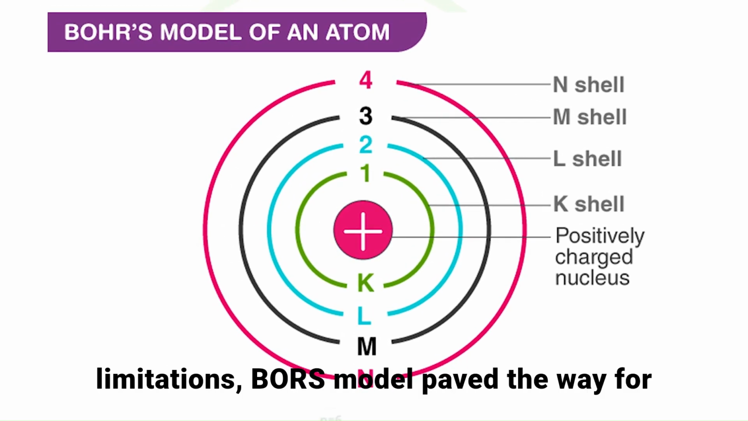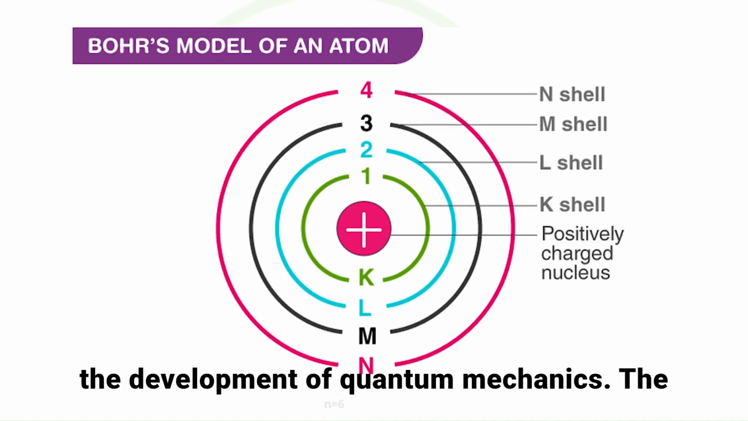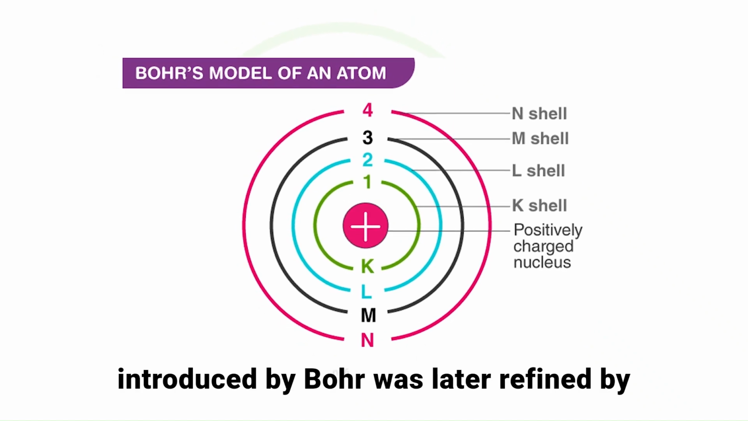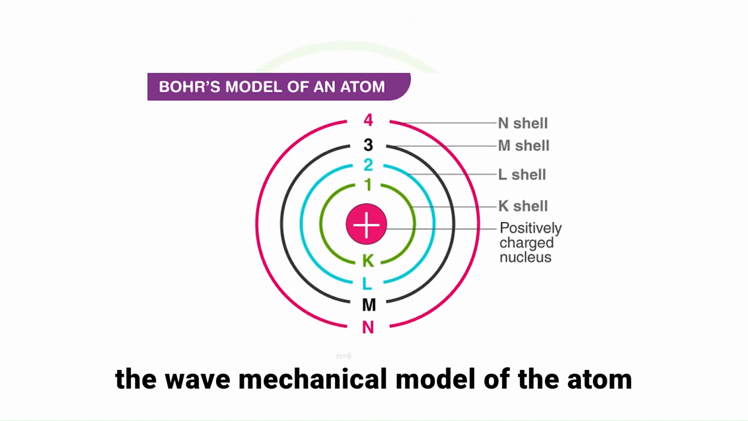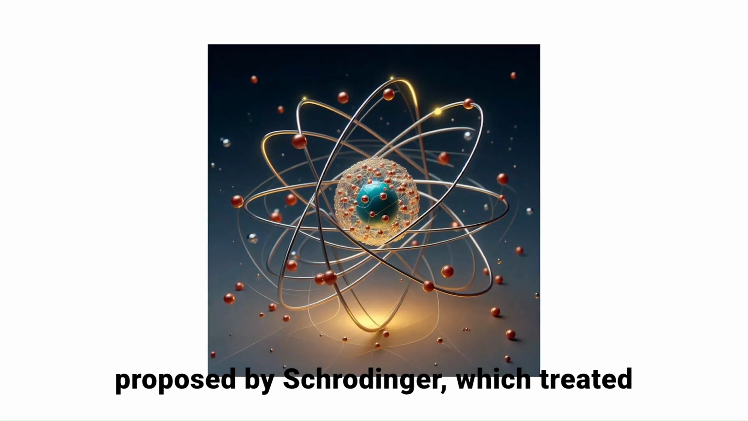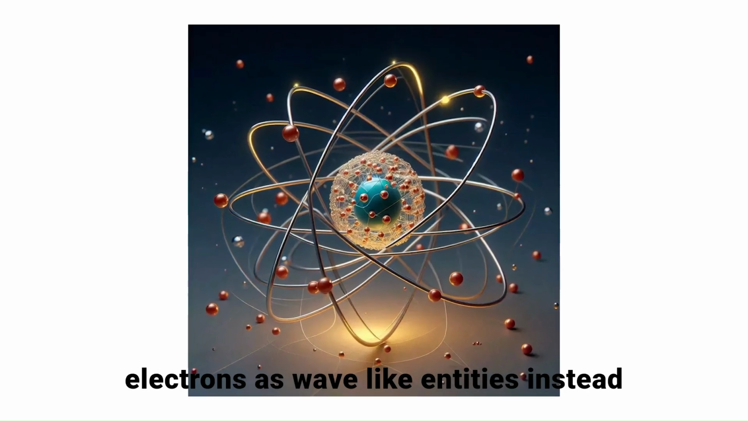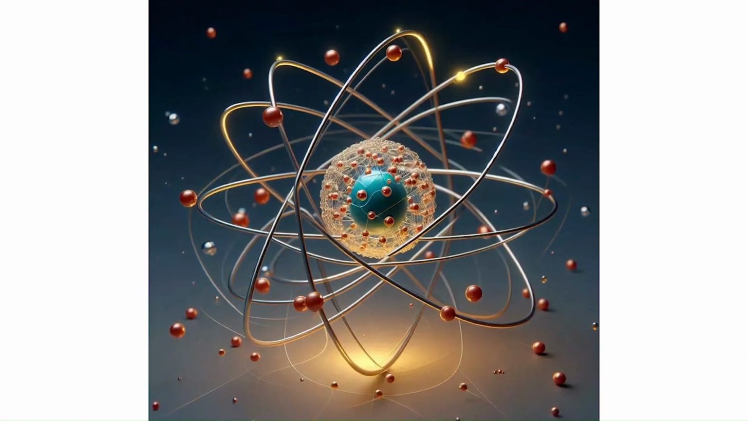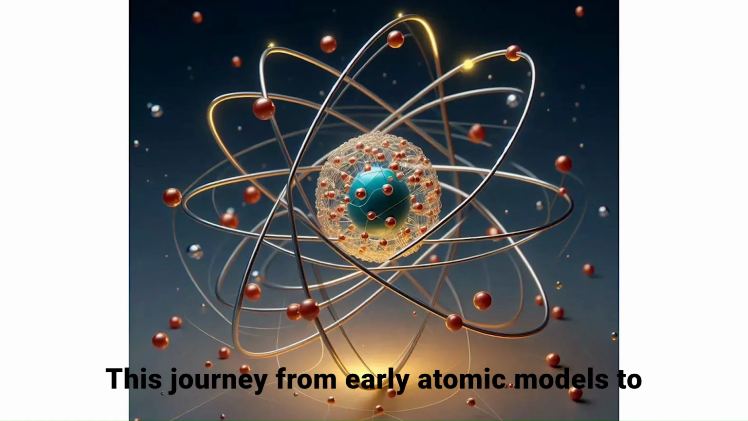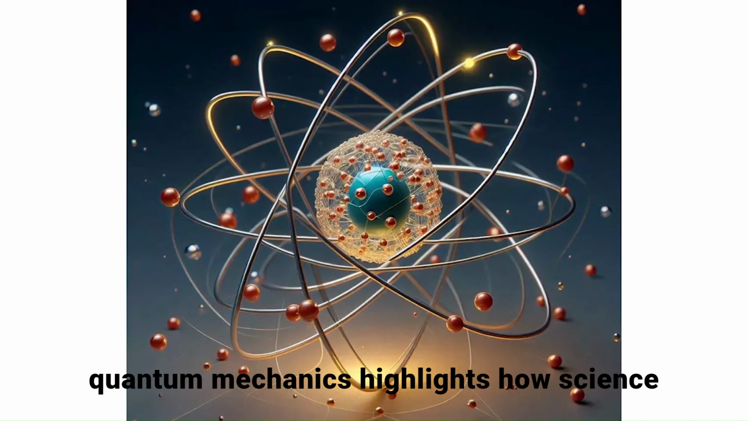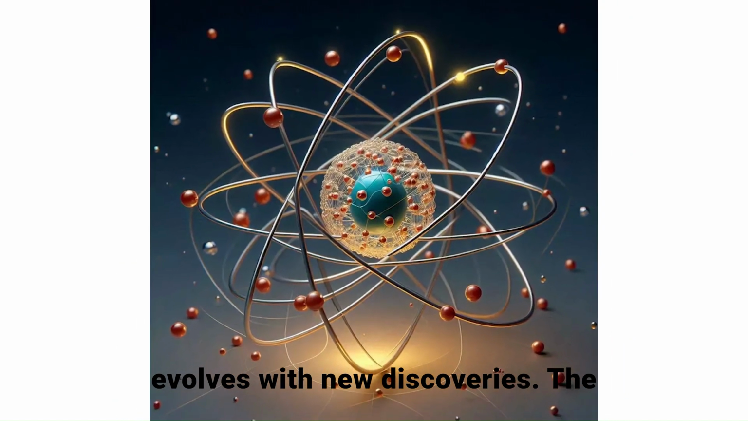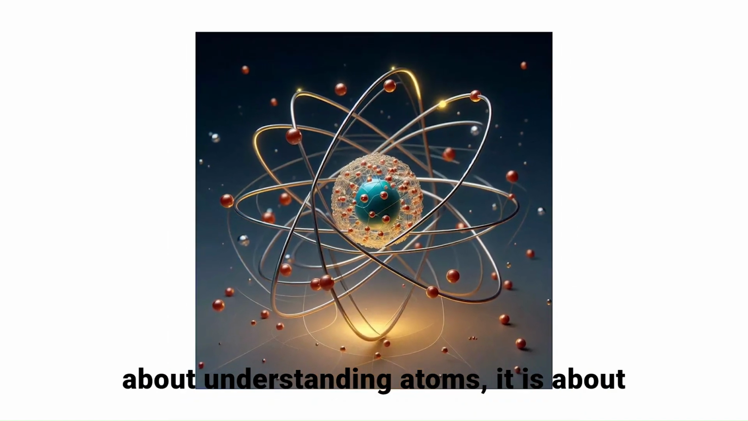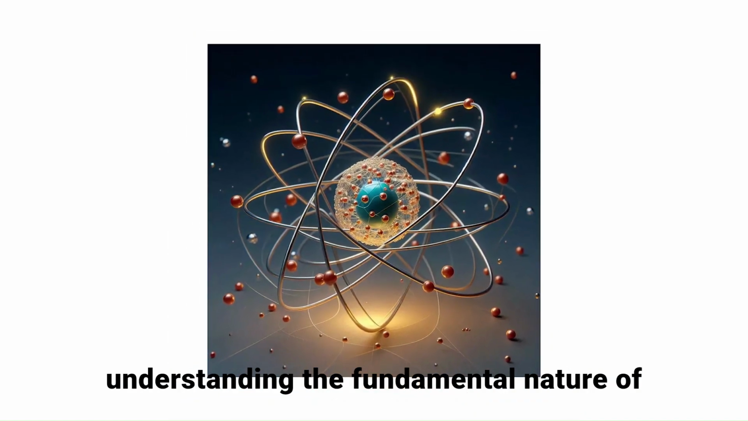Despite these limitations, Bohr's model paved the way for the development of quantum mechanics. The concept of quantized energy levels introduced by Bohr was later refined by the wave-mechanical model of the atom proposed by Schrödinger, which treated electrons as wave-like entities instead of point particles in fixed orbits. This journey from early atomic models to quantum mechanics highlights how science evolves with new discoveries. The study of atomic structure is not just about understanding atoms, it is about understanding the fundamental nature of matter itself.